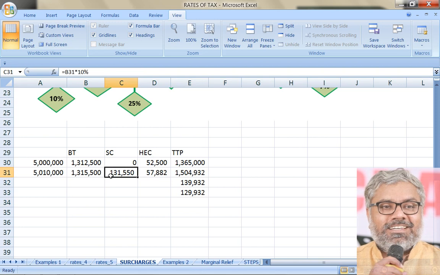And why is this happening? Because of which magic this is happening? The magic is all with surcharge. Because of that, this additional tax liability of the assessee is arising. Because earlier he would have been subjected to either no surcharge or less surcharge. Now he is subjected to more surcharge, because of which his final tax liability is increasing. This is only an example of the unfairness in the provisions of surcharge.